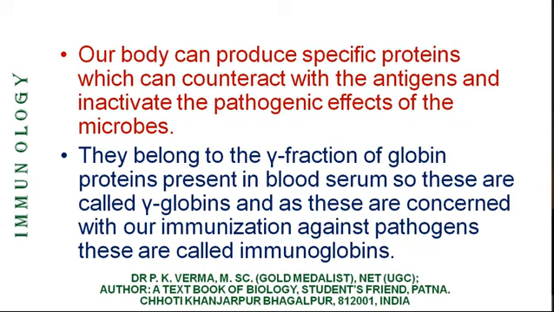The scientists found that the gamma band became more dense. In the densitometric observation, the peak level of gamma family increased, and therefore it was confirmed that the immunoglobulins belong to the gamma family of blood plasma proteins, that is, these are the gamma globulins.